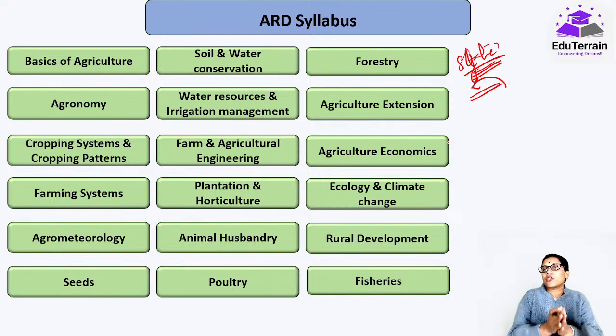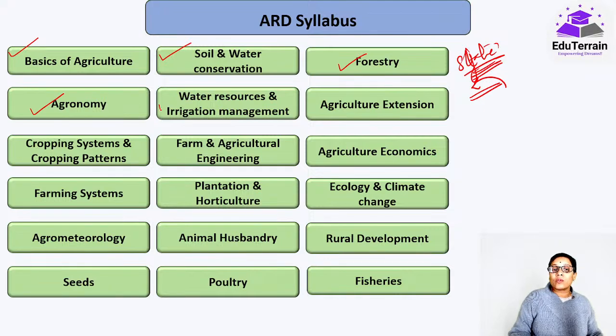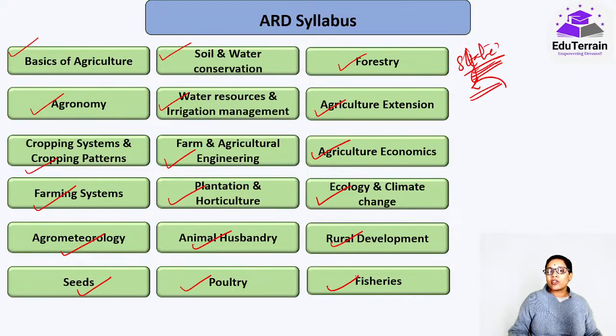So whatever preparation you are doing for phase 1, again I repeat, during that only more than 60 to 70% of your phase 2 syllabus is also done. And these are the topics as per the syllabus: basics of agriculture, soils and water conservation, forestry, agronomy, water resources and irrigation management, agriculture extension, cropping systems and cropping patterns, farm and agriculture engineering, agriculture economics, farming systems, plantation and horticulture, ecology and climate change, agromet, animal husbandry, rural development, seeds, poultry, fisheries. All these are the topics that have been mentioned in the syllabus itself.